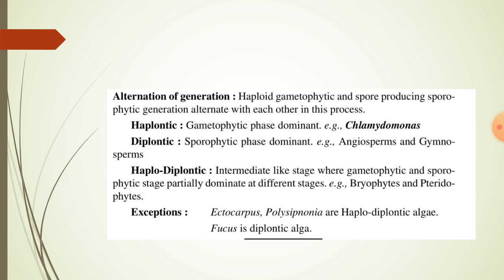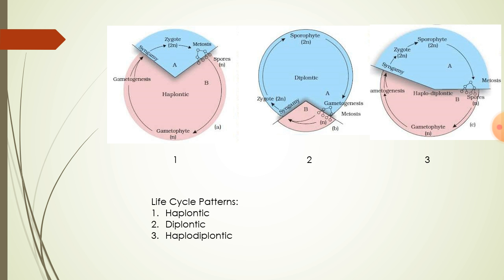An intermediate-like stage where gametophytic and sporophytic stages partially dominate at different stages. Example, Bryophytes and Pteridophytes. Some exceptions are Ectocarpus and Polysiphonia, which are haplodiplontic algae. Fucus is a diplontic alga. These are the life cycle patterns: the first one is the haplontic life cycle, the second one is diplontic, and the third one is haplodiplontic.